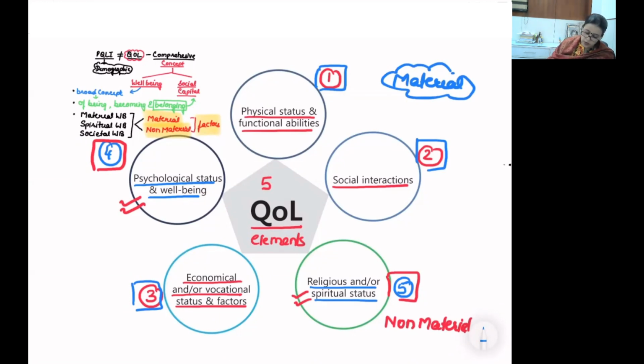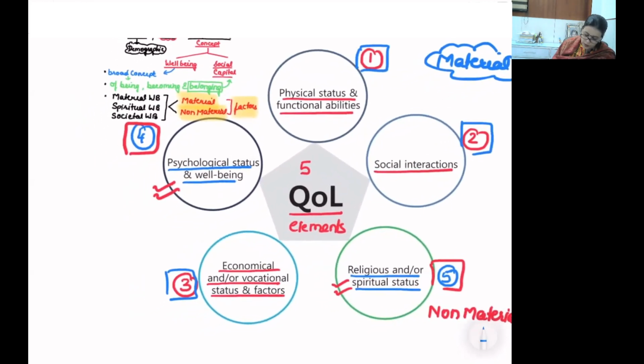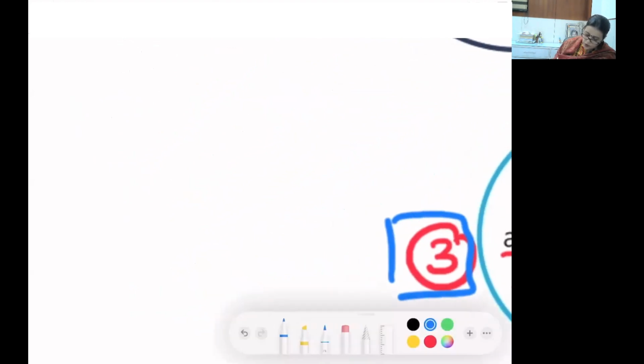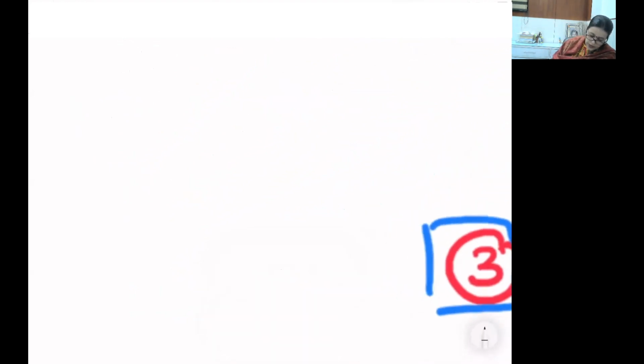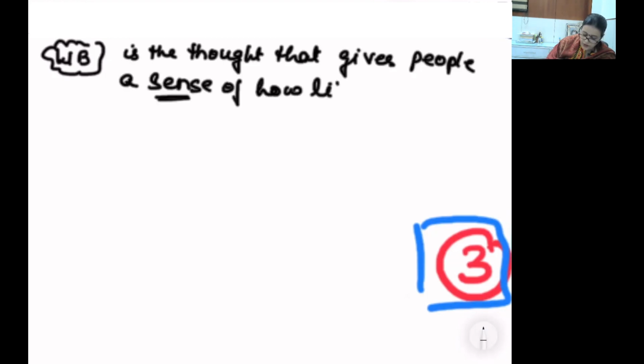And even here we cannot stop. We can add many more things altogether. So let me just slightly zoom it up here. I want to write something more about well-being as the concept. Let me use black color because black color gives you more clarity of writing. Well-being in any dimension of being, becoming, belonging, well-being as material well-being, spiritual well-being, societal well-being as material or non-material factor, all of them. Well-being is the thought that gives people a sense of how life is